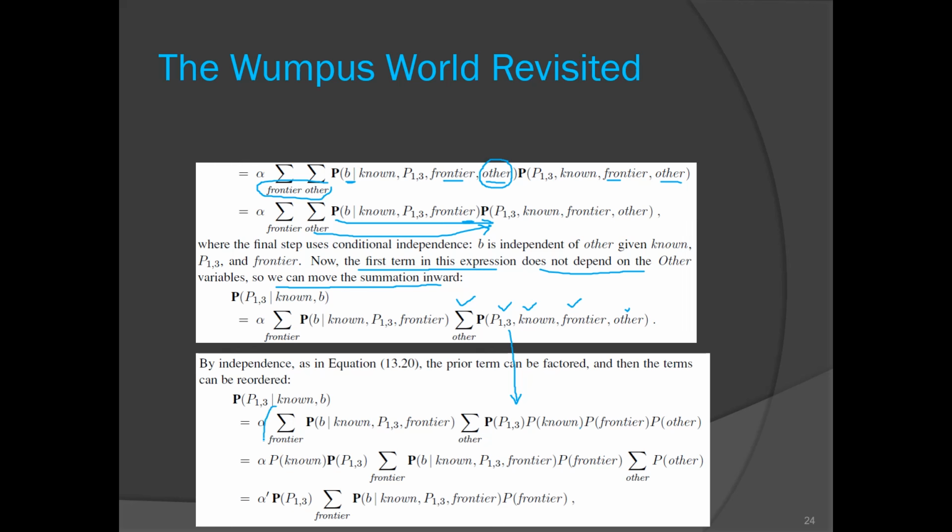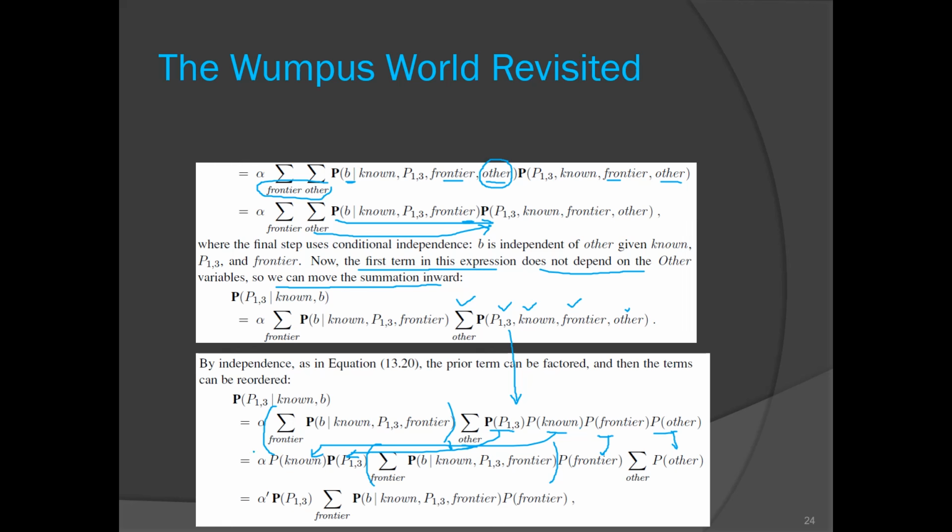So this bracket is written here. In this part, this is summation over other. There is no other variable here, so we can take them separate. This P is written here, P of known, and P other summation is written here, frontier is written here. So we have done just adjustment here.